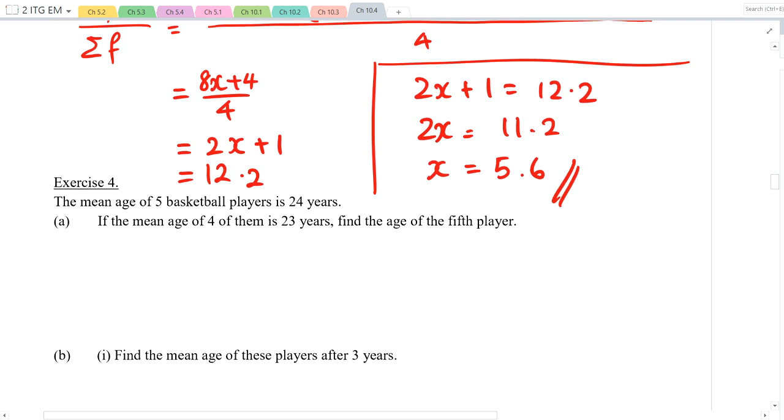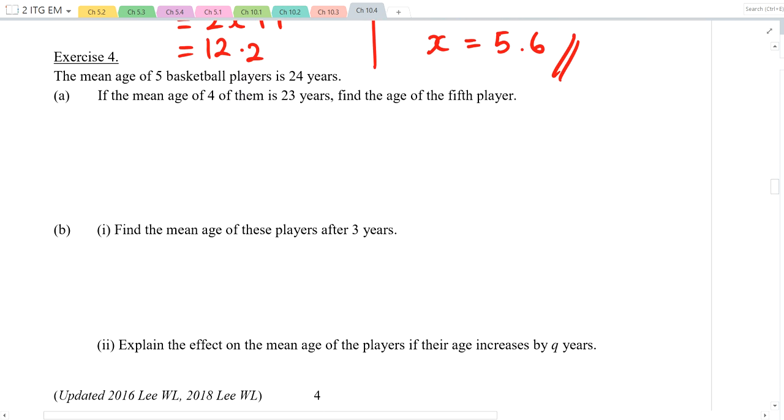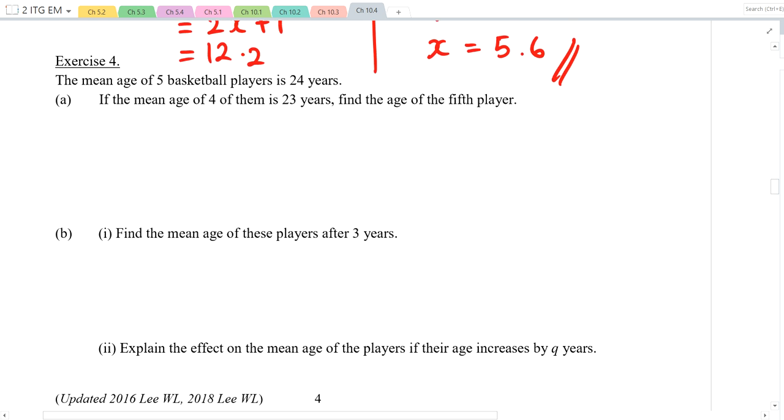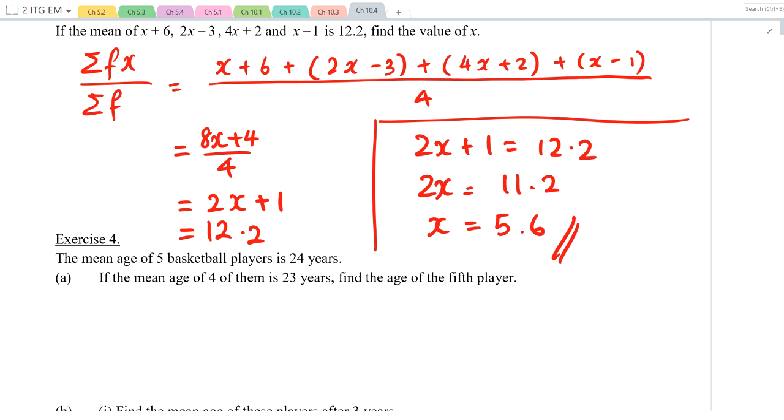Next, exercise 4. Okay, very interesting question. How long do you think you need? 5 minutes. No, 3 minutes again. Part A. You know that the answer is 28, 28 years old. How do we present our answers, okay?